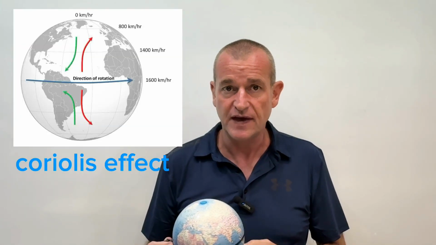Now a lot of people think that when you flush a toilet in the northern hemisphere and in the southern hemisphere, the water goes different ways. That's not technically true. For toilets and sinks, it depends on the pressure, the flow, and the equipment that you're using. But for many of the oceans that we've already talked about in the northern hemisphere and the southern hemisphere, they can have different flow directions, and this is due to what is called the Coriolis effect.